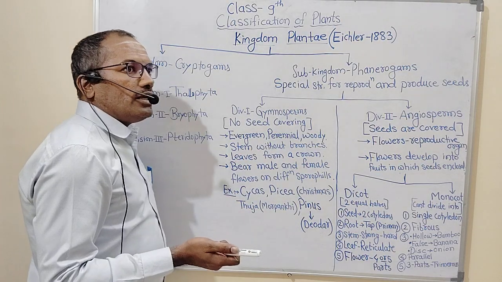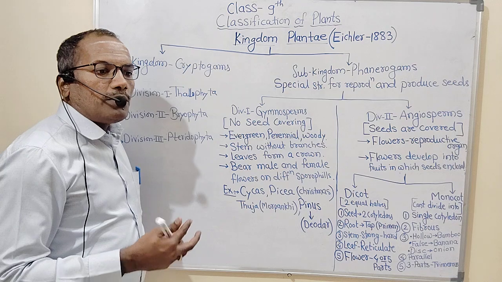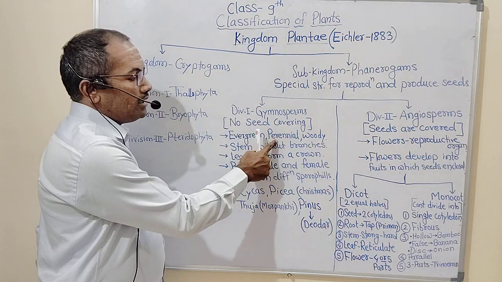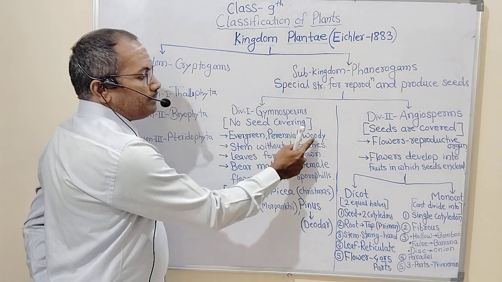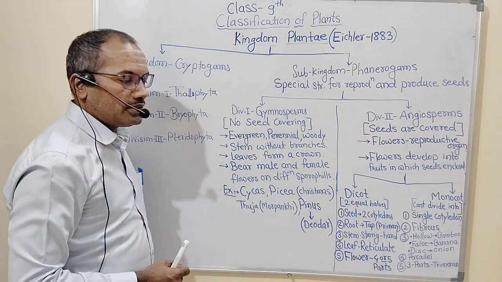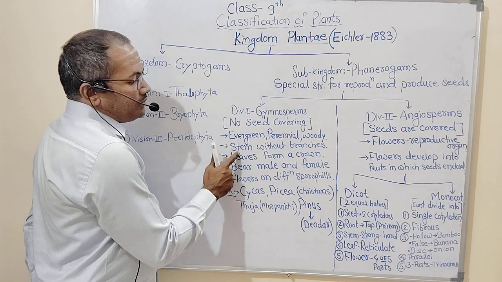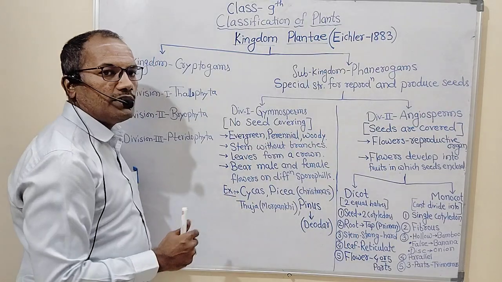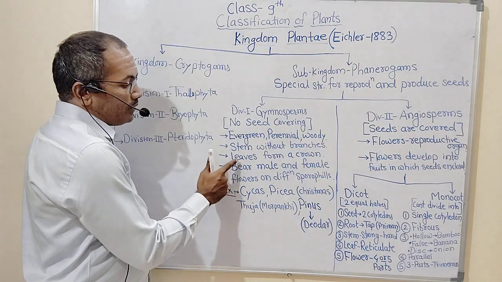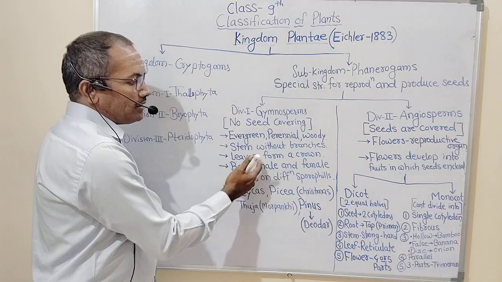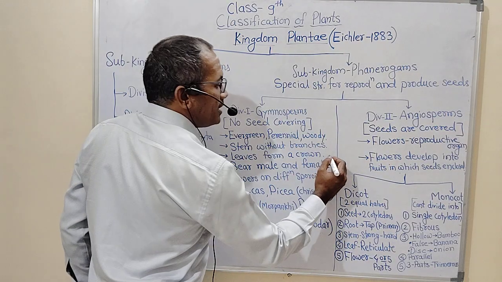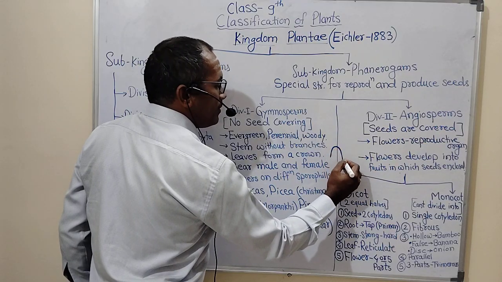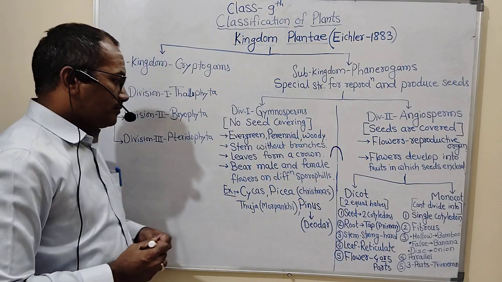Perennial means they live more than 2 years. The plants whose life cycle takes more than 2 years are called perennial plants. So gymnospermic plants are perennial and they have a woody appearance. The stems of gymnospermic plants do not have branches, means they are without branches. And whatever leaves are present in the gymnospermic plant, they form a crown. Crown means they form such kind of shape. The leaves come together and they form a crown shaped structure.